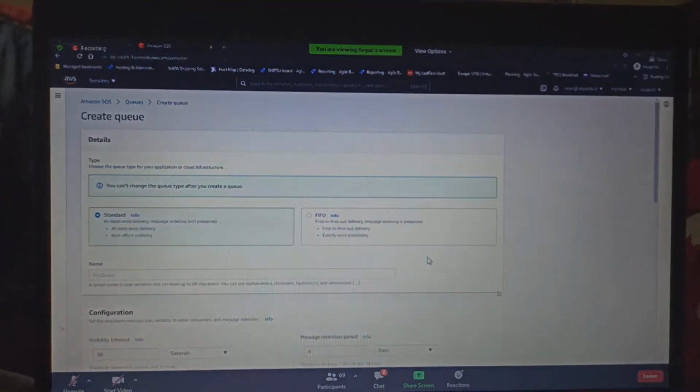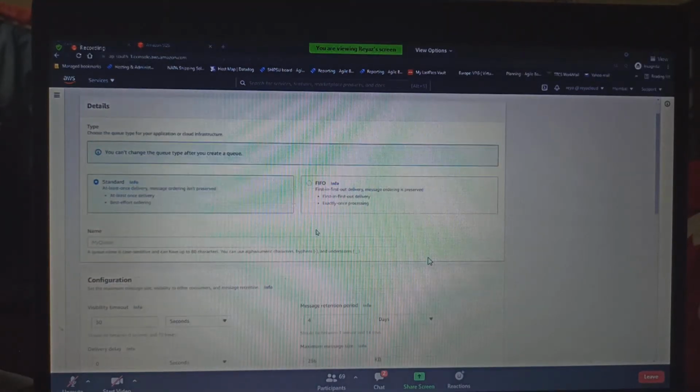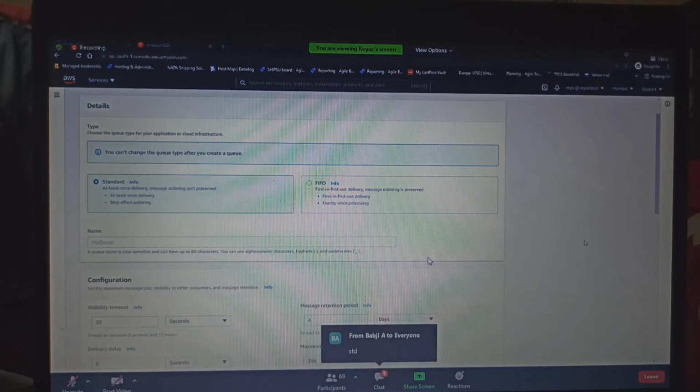So let's go and create a queue. Click on create queue. Once you click on create, keep this in mind: once the queue is created, after that you cannot change it. You cannot change the type of the queue from standard to FIFO. So at the time of creating, please keep that in mind. Of course you can delete and create it again. It's very easy. So guys, here it is standard and here it is FIFO. By default, what is the default queue? Standard.